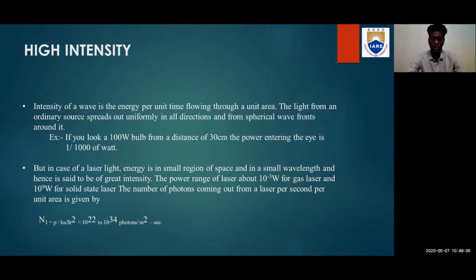Intensity is nothing but the energy per unit time flowing through a unit area. The light from an ordinary source spreads uniformly, but in the case of laser light, the energy is in a small region of space and a small wavelength, and is said to be of greater intensity. Small region of space, greater intensity. Larger space, less intensity, which means they are inversely related to each other. This is about the characteristics of lasers.